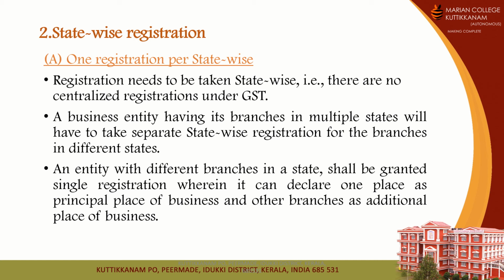At the same time, looking into the second situation where there are different branches within a state, in that case only one registration is required. Even though that particular business entity has different branches within a state, they shall be granted only a single registration, and in that single registration they can declare a particular place as the principal place of business, and the other branches will be considered as additional places of business.